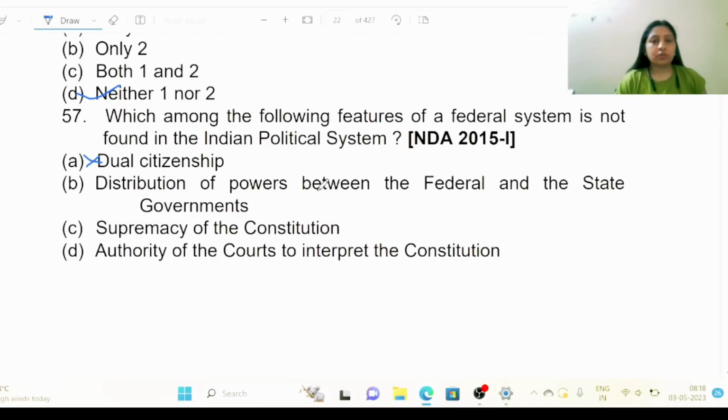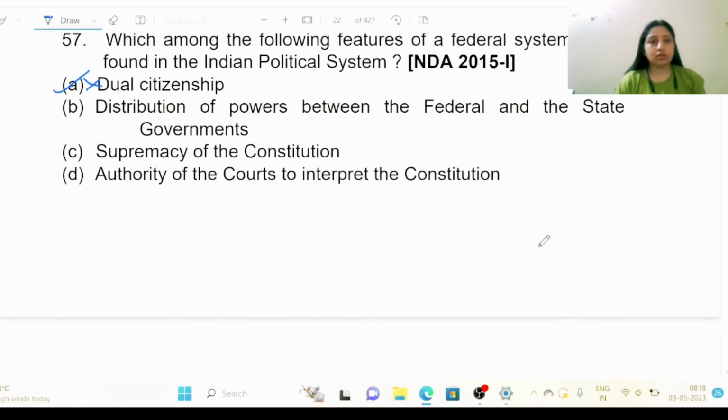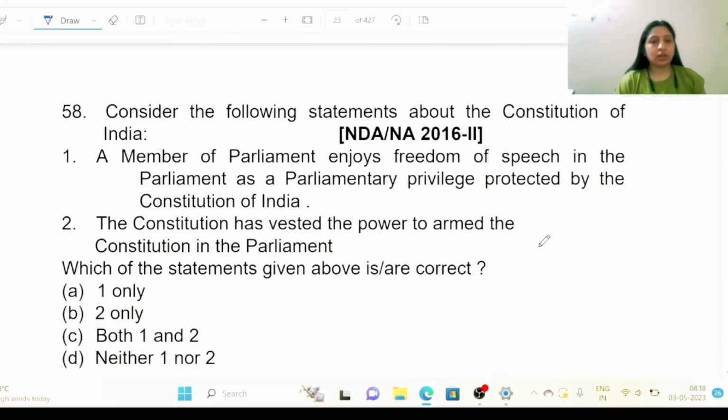Distribution of powers between the federal and the state governments. This is right. Supremacy of the constitution. This is right. Authority of the courts to interpret the constitution. These are federal features in the Indian political system. Okay. Next.